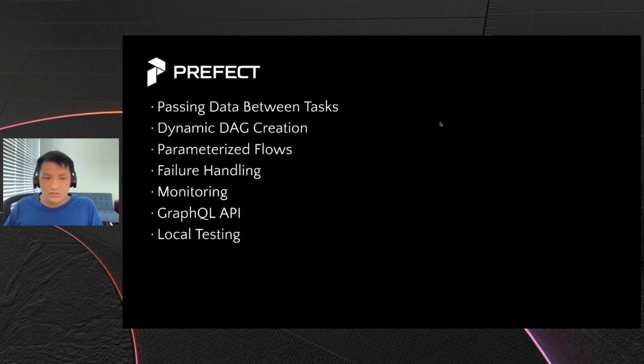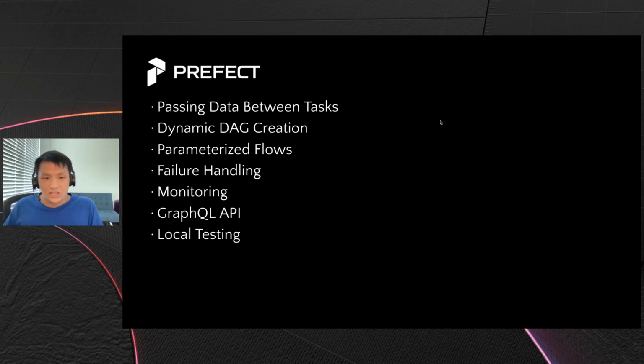Because Prefect was designed for the modern data stack, passing data between tasks is a first-class operation. In a lot of other workflow orchestration tools, data needs to be persisted at some intermediate location and then retrieved by downstream tasks. In some other tools, data is needlessly replicated in order to transfer it between tasks. Prefect has first-class support for passing data between tasks.